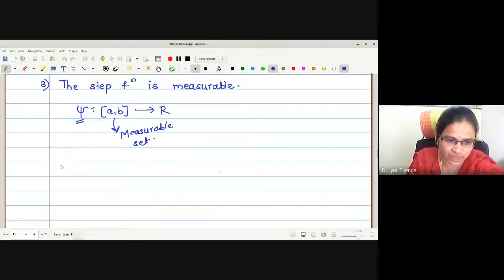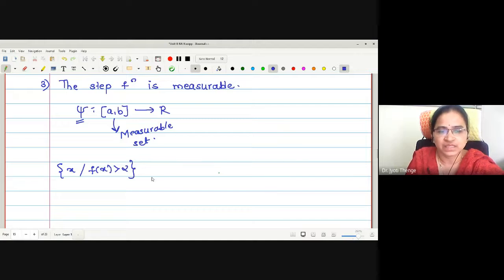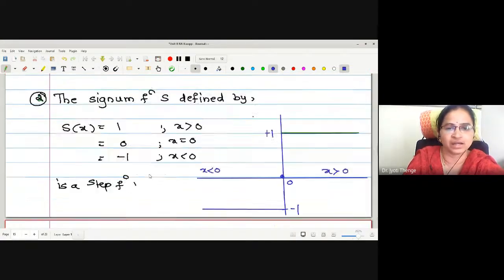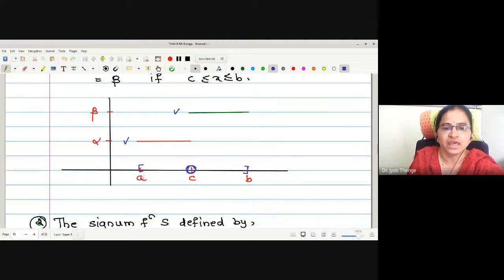The set of the type, say, I am writing the collection of all x such that f of x greater than alpha. Is this measurable or not? If you pick any alpha and find the collection of all x where f of x is greater than that alpha, for a function of this type, say I pick some alpha here, suppose this is my alpha selected. Originally I have written alpha beta, so alpha star I will write.